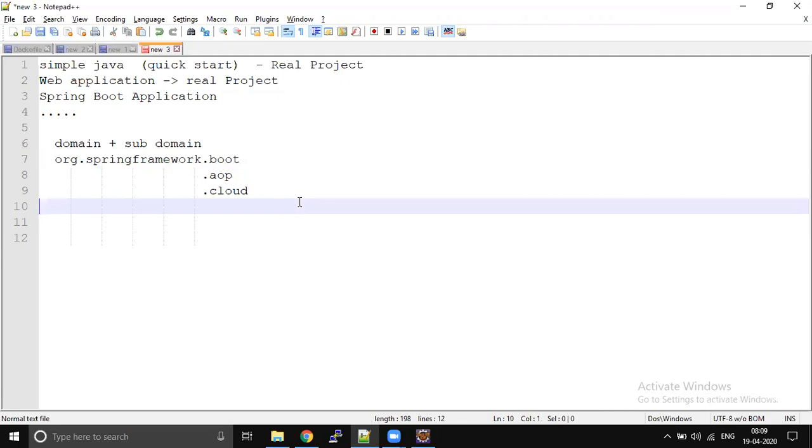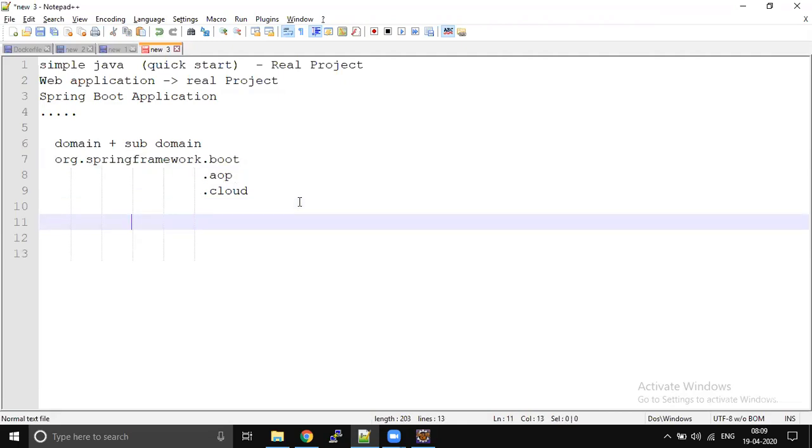And artifact ID is nothing but your project name. What project do you want to develop? If you want to develop an e-commerce application, with respect to AWS or something else, then you have to give it a particular name.